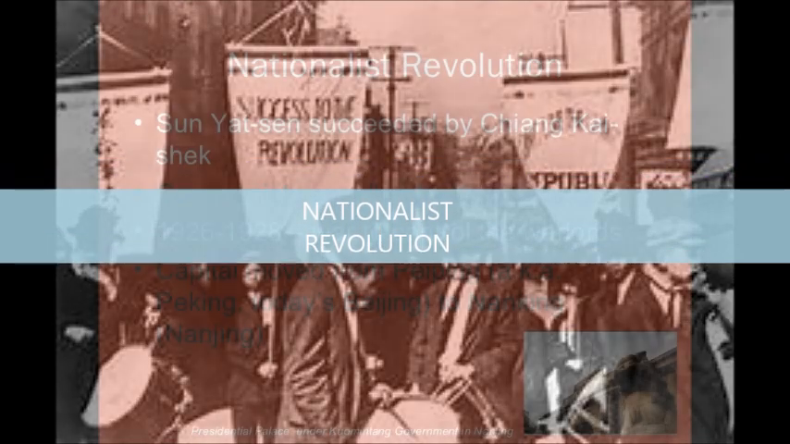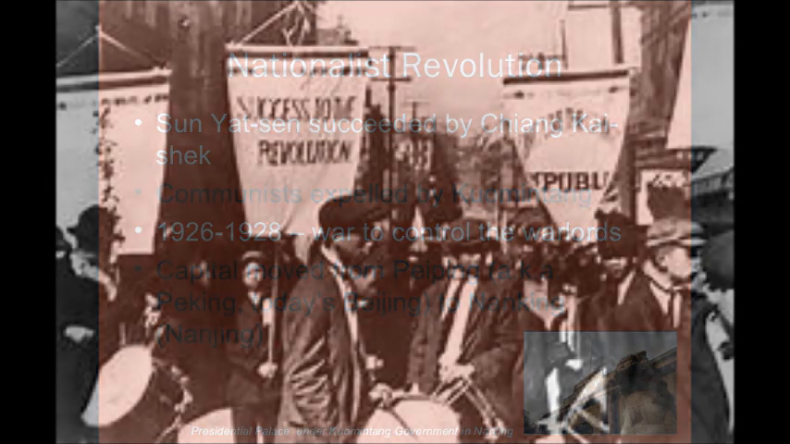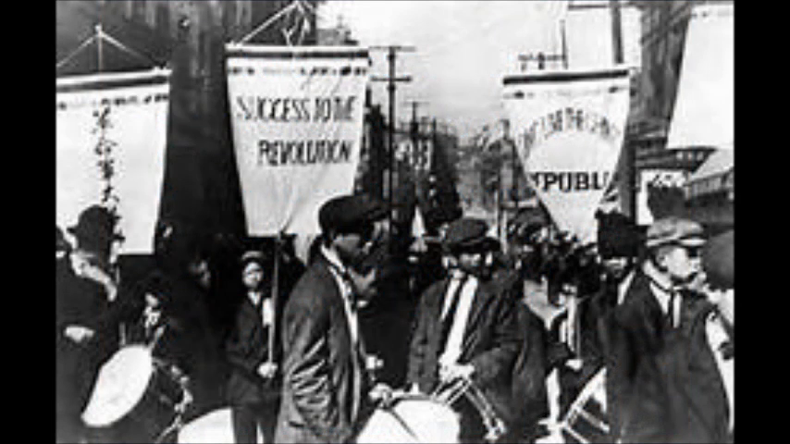Communists were expelled by the Kuomintang, 1926 to 1928. War to control the warlords. Capital moved from Peiping to Nanking. Then comes the Civil War in China, 1927 to 1932 and 1933 to 1937.